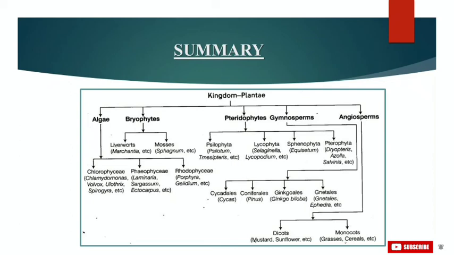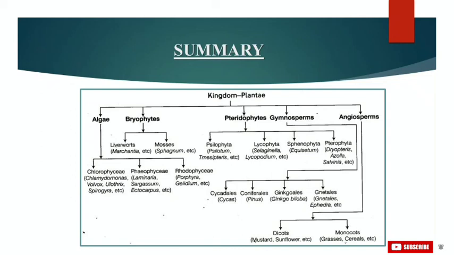So basically, algae, that is our first group under plant kingdom, are chlorophyll a bearing, simple thylakoid, autotrophic and largely aquatic organisms. Depending on the type of pigment contained and the type of stored food, algae are classified into 3 classes, that is chlorophyceae, phaeophyceae and rhodophyceae. The second group is bryophytes. Bryophytes are plants which can live in soil but are dependent on water for sexual reproduction. Their plant body is more differentiated than that of algae. It is thallus-like and erect and attached to the substratum by rhizoids.